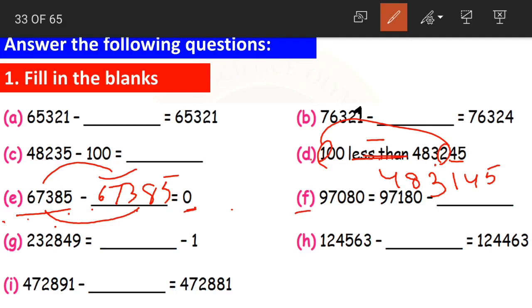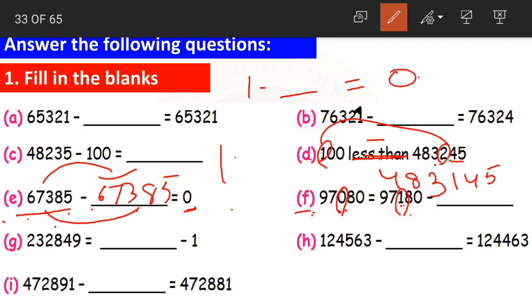Now moving on to question number F. 97,080 is equal to 97,180 minus dash. See, here I am having 1, but here in the answer I have 0. 1 minus dash is equal to 0.